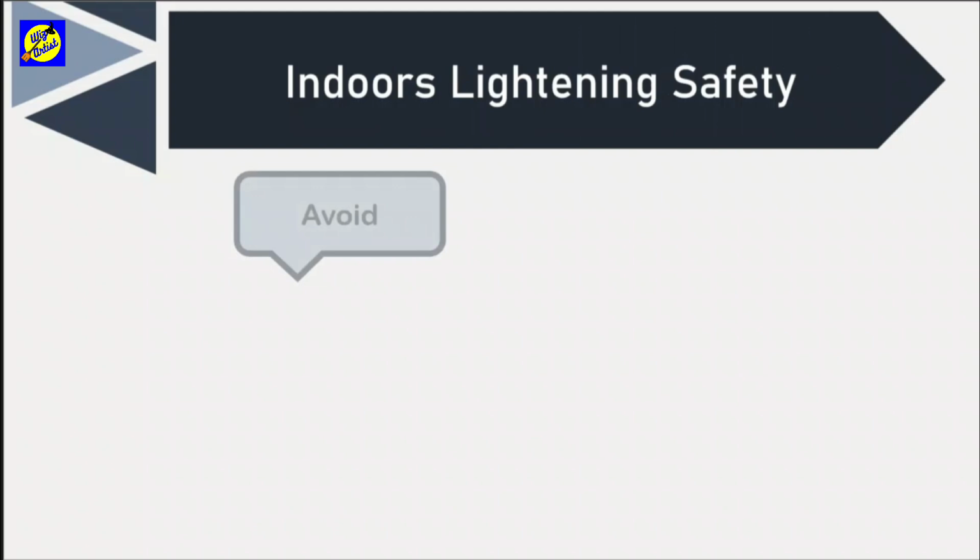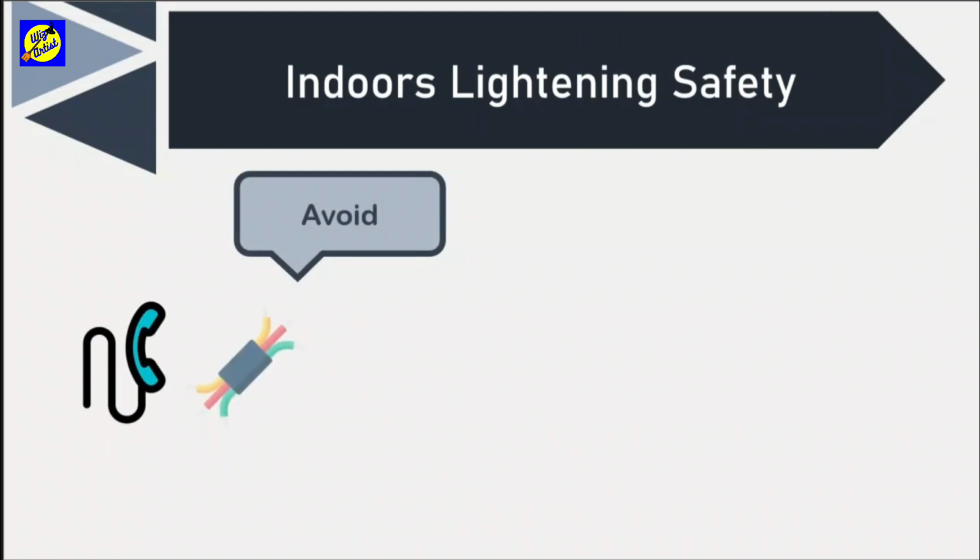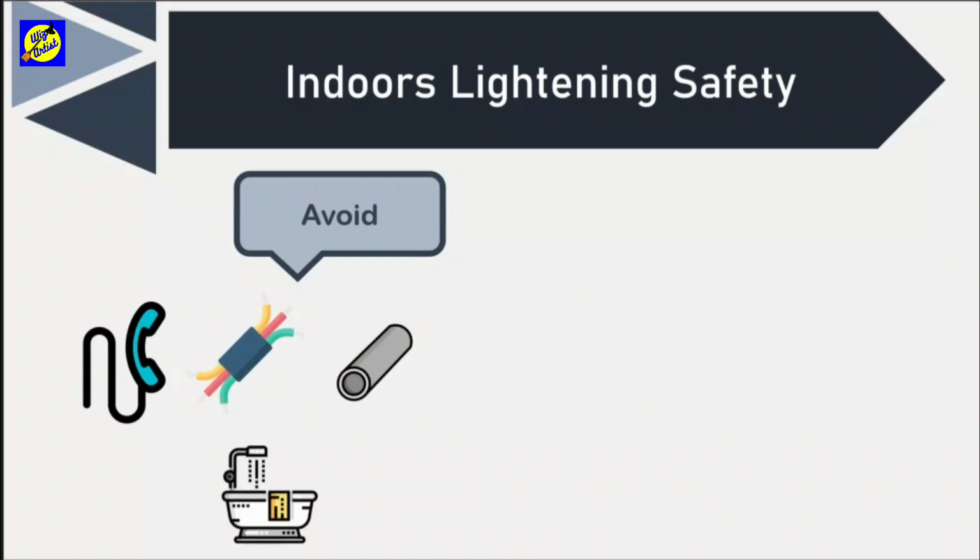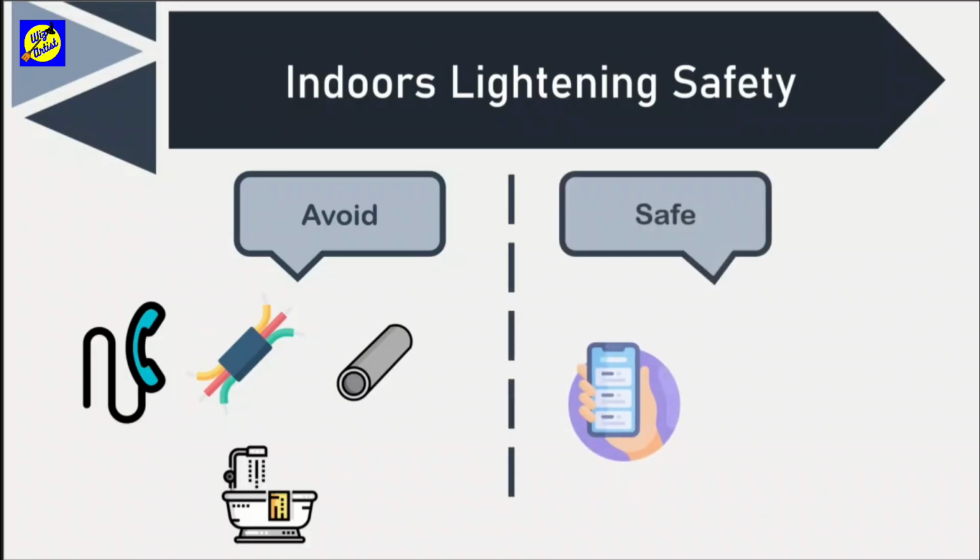Indoor lightning safety. At home, avoid contact with telephone cords, electrical wires, and metal pipes. Also, avoid bathing during thunderstorms to avoid contact with running water. It is safe to use mobile phones.